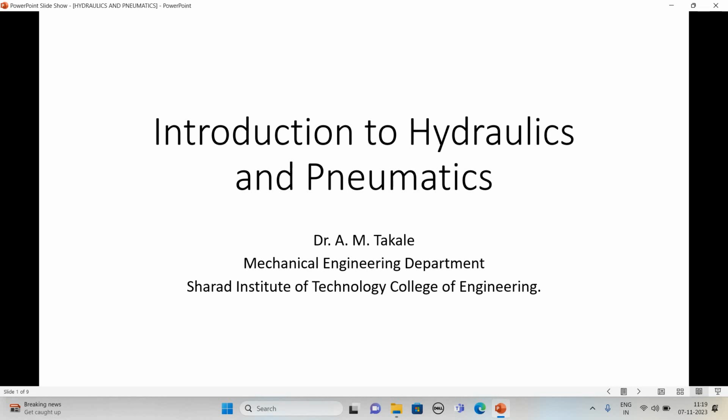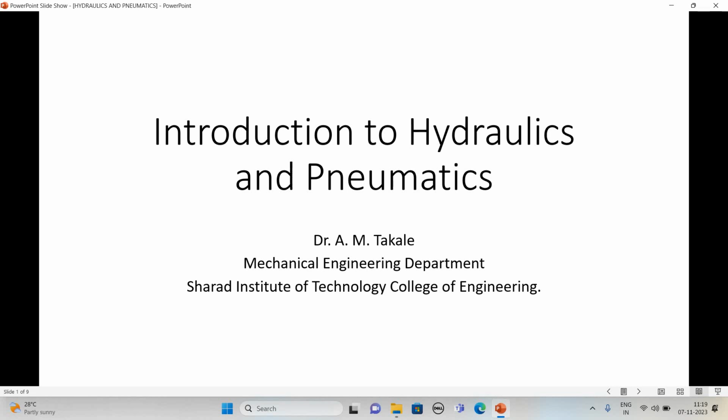At the bottom, a microprocessor is there. In the center, the mechanical system is there, and in the mechanical system hydraulics and pneumatics play a major role.